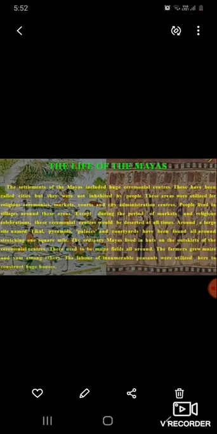Now let us see the life of the Mayas. How was the lifestyle of the Mayas? The settlement of the Mayas included huge ceremonial centers, and these have been called cities, but they were not inhabited by the people. These areas were utilized only for religious ceremonies, markets, courts and city administration centers. People lived in villages around this area. Except during the period of markets and religious celebration, these central ceremonial centers would be empty.